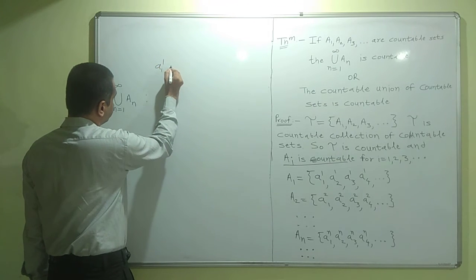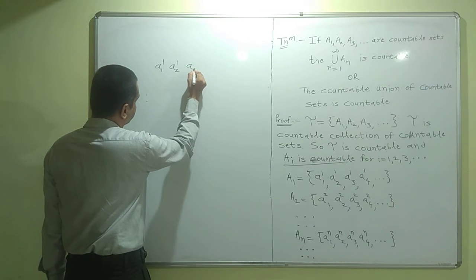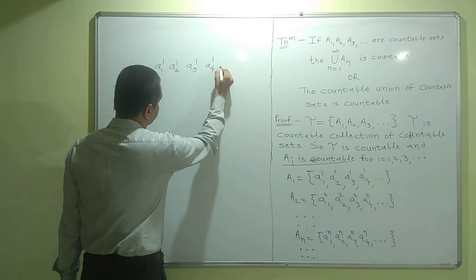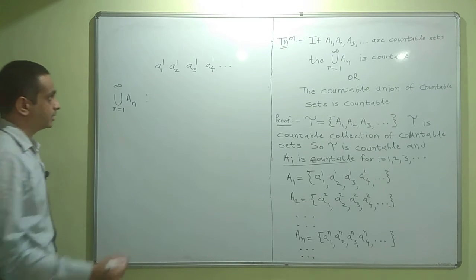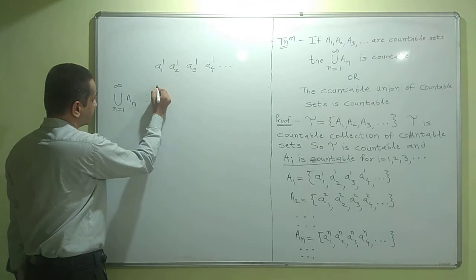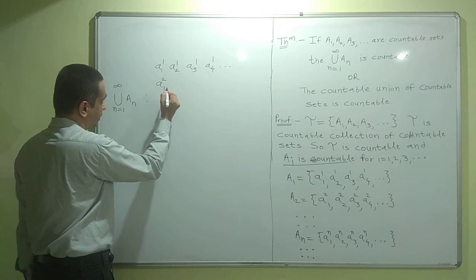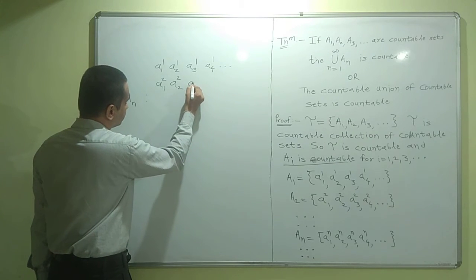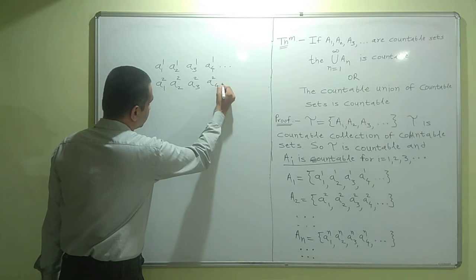A11, A12, A13, A14 and so on. These three dots denote that there are infinitely many elements in the set A1. Next, I will list the elements of set A2: A21, A22, A23, A24 and so on.